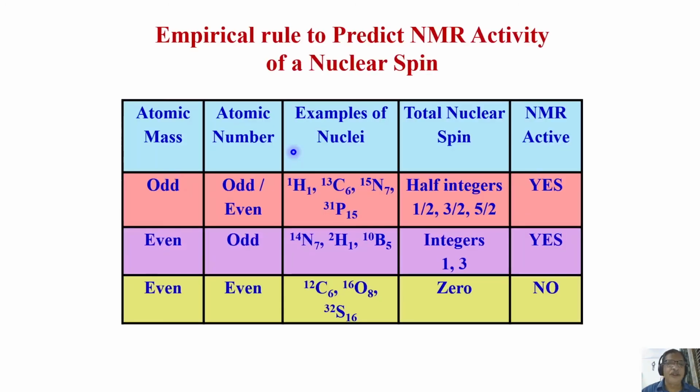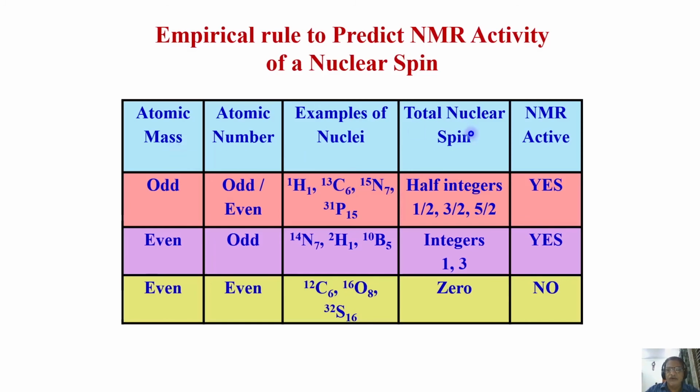Now, there is a general empirical rule to predict NMR activity of a nuclear spin. You can find out whether a given nucleus, isotope or element has a spin or not, and then you can also say whether it is NMR active or not.